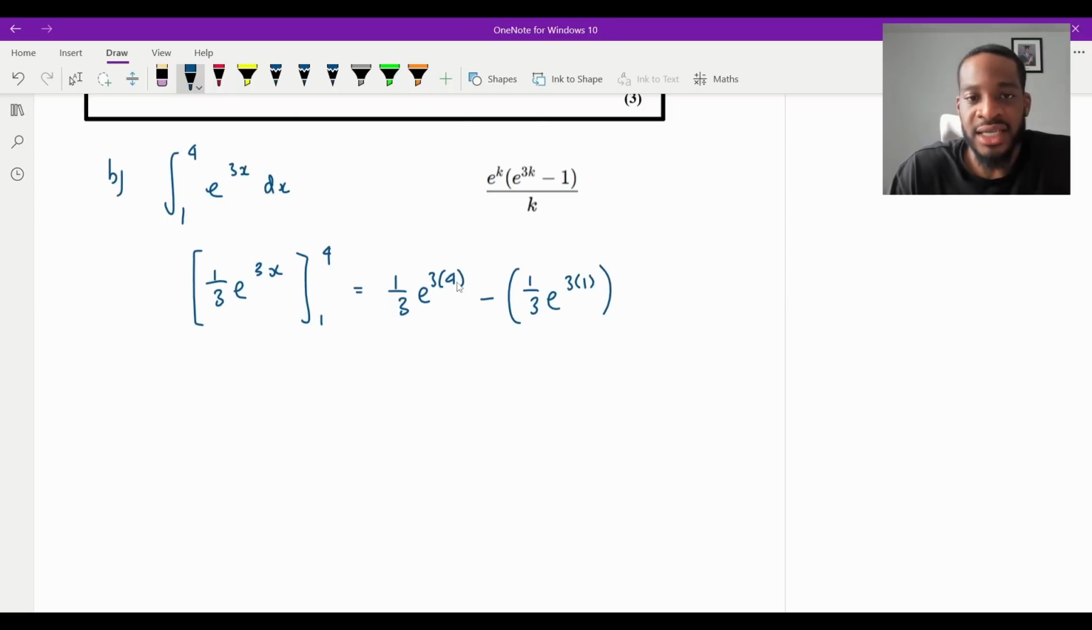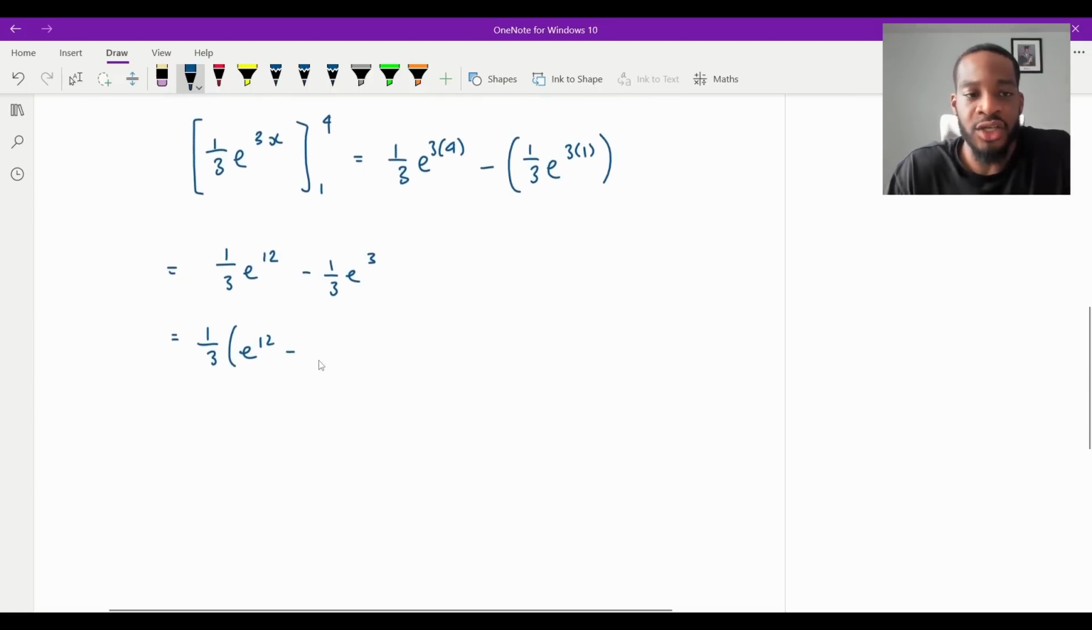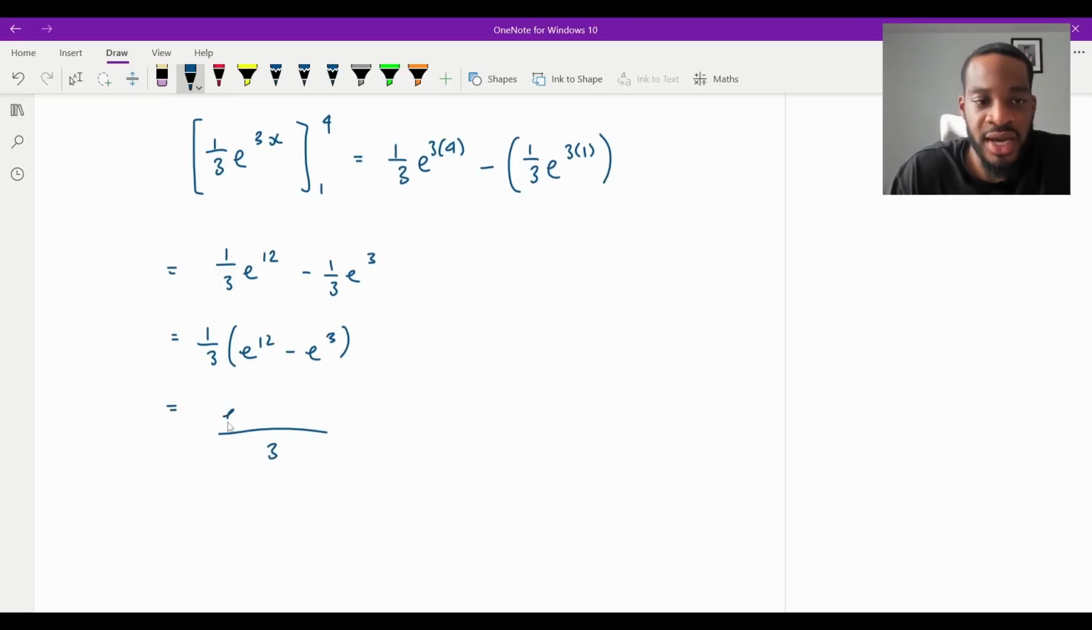And then I just need to get it into that form, don't I? So it's going to be a third e to the 12 minus a third e to the 3, isn't it? Now, to show that it's all over 3, I'm going to take out the third and put it all over 3. So I'll just do it like this: e to the 12 take e to the 3, and then obviously I can put this all over 3. And that will be e to the 12 minus e to the 3.